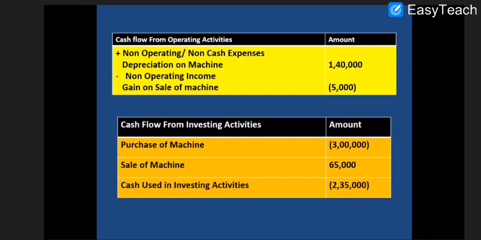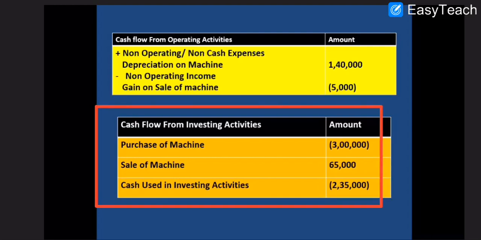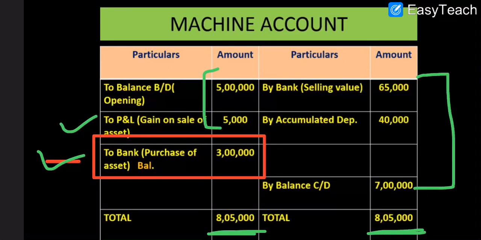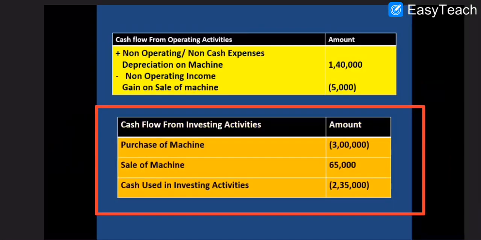And the important part is your investing activities. What things have to be shown in investing activity? So first one is your purchase of assets. Purchase of machine, how much? 3 lakh. That we calculated from the machine account on this side. And the sale of machine, how much? 65,000.